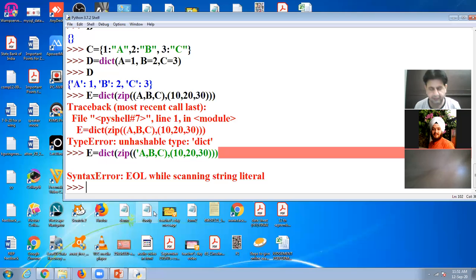When we declare a dictionary, we can declare a nested dictionary. Look at here. Suppose I declare one dictionary, D is equal to curly bracket start.